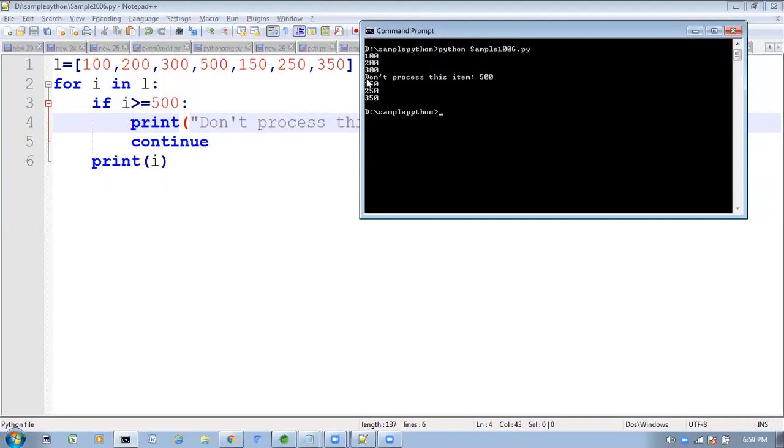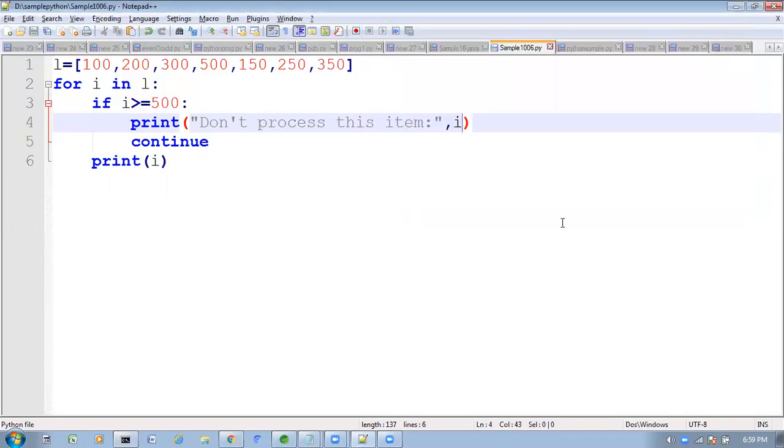In this case, we have to go for the continue statement. Understood? When will we go for continue? Is it clear? Please respond. Yes, sir. So when will we go for break? If you want to terminate the loop execution based on some condition, then we have to go for the break statement. If you want to skip the current iteration and continue from the next iteration, then we have to go for the continue statement.